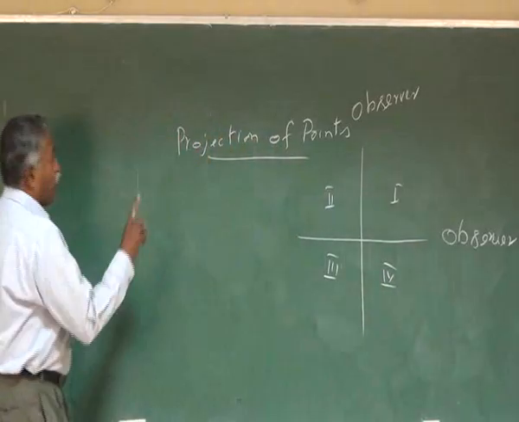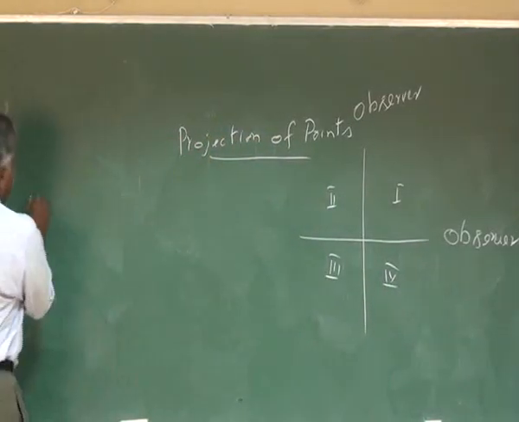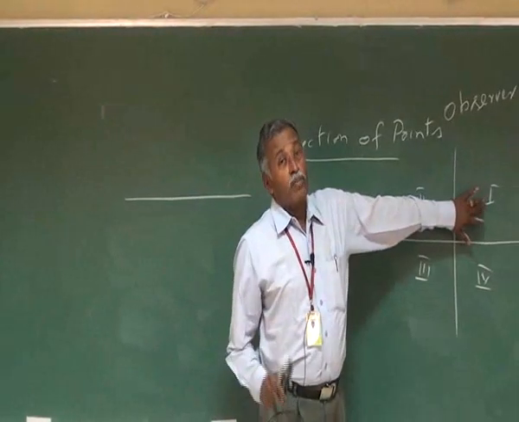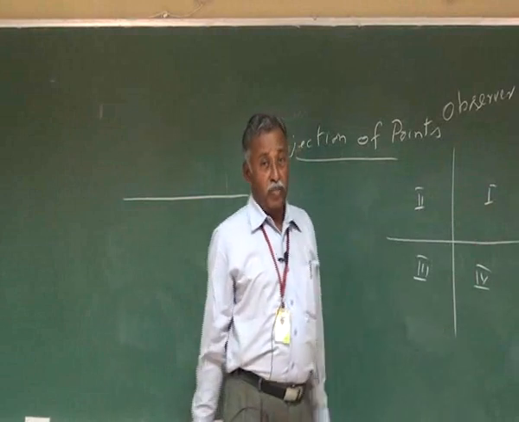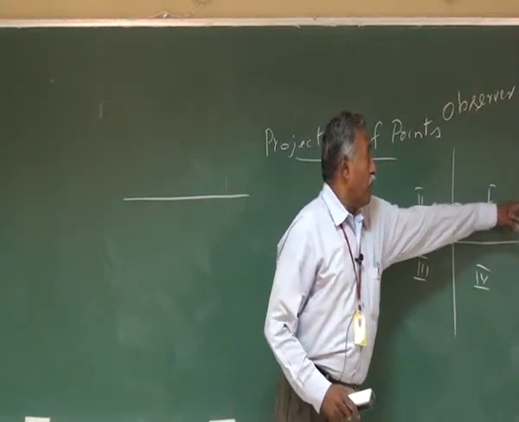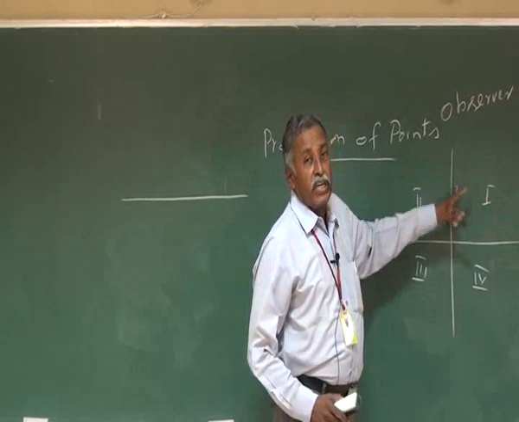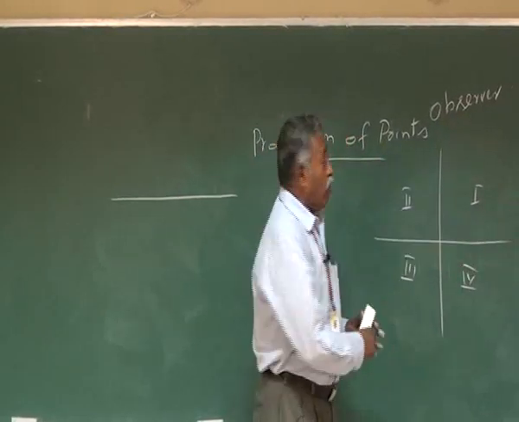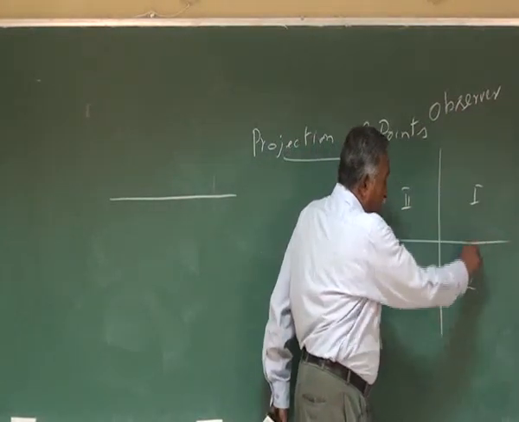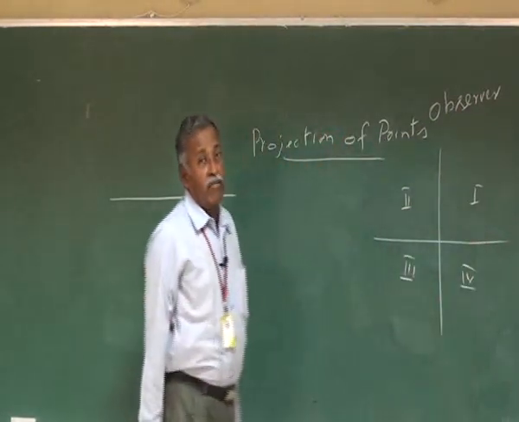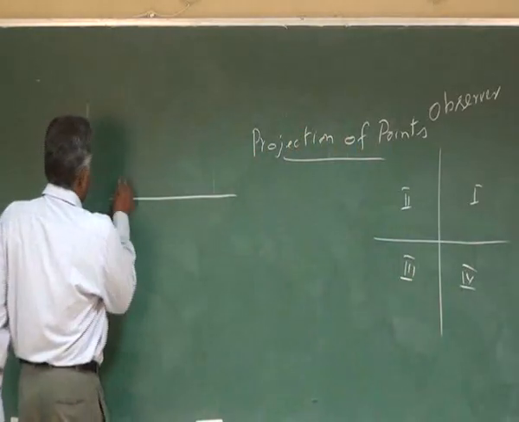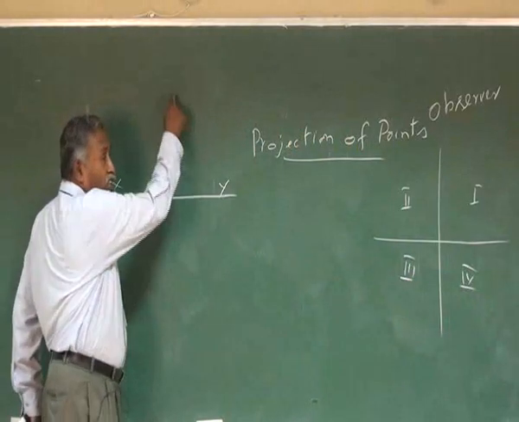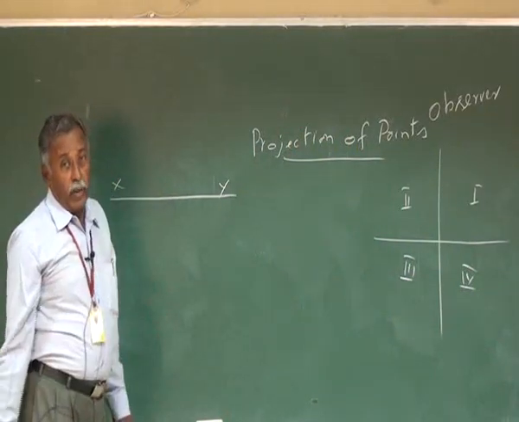Suppose if you keep the point in the first quadrant, then how to project it? If you keep the point in the first quadrant, you observe this as first angle projection. So your front view, by observing, it is falling on the vertical plane. Your top view will fall on this horizontal plane. So after getting this top view, you rotate by 90 degrees and keep it in line with the vertical plane. So this is the XY line. As we have seen, XY line is the intersection of the vertical plane and the horizontal plane.